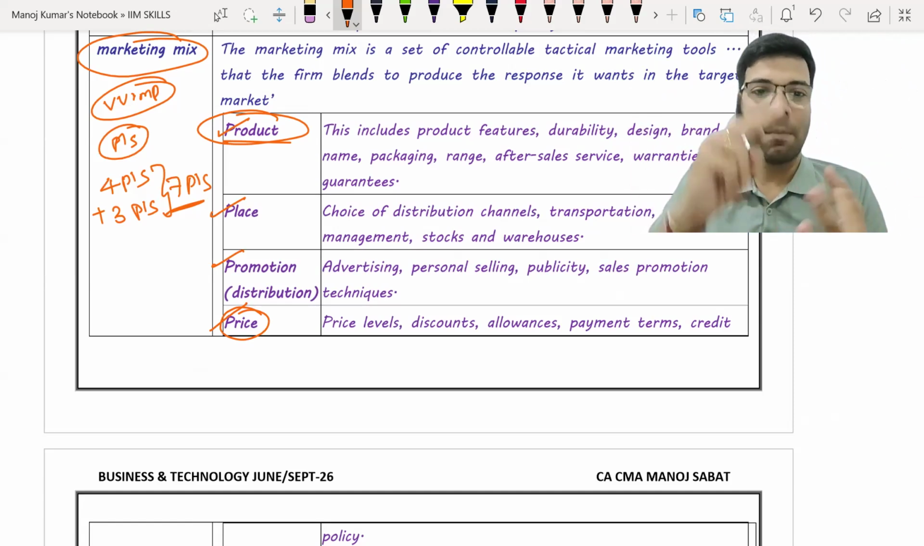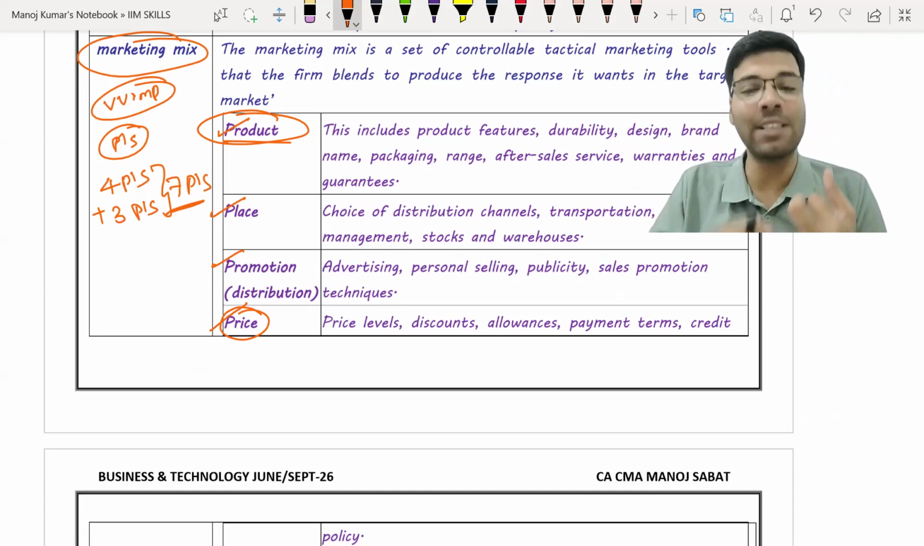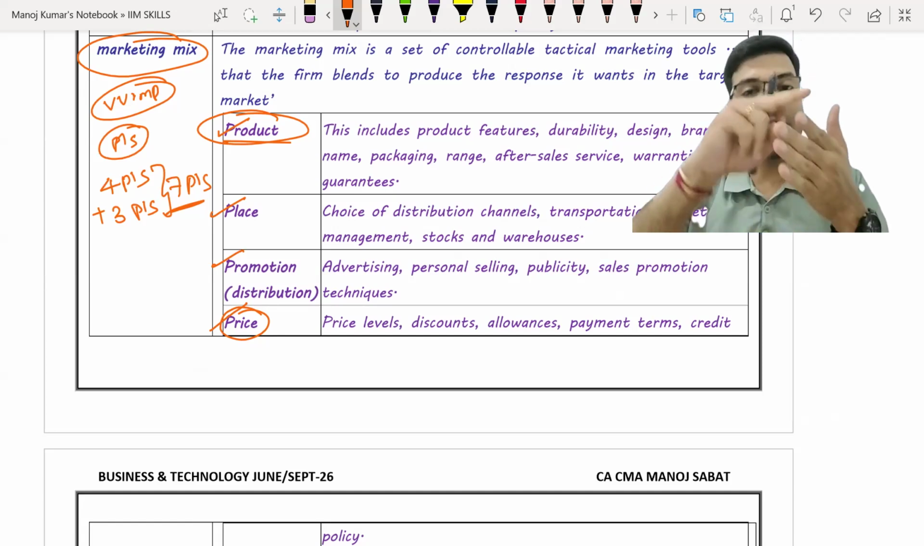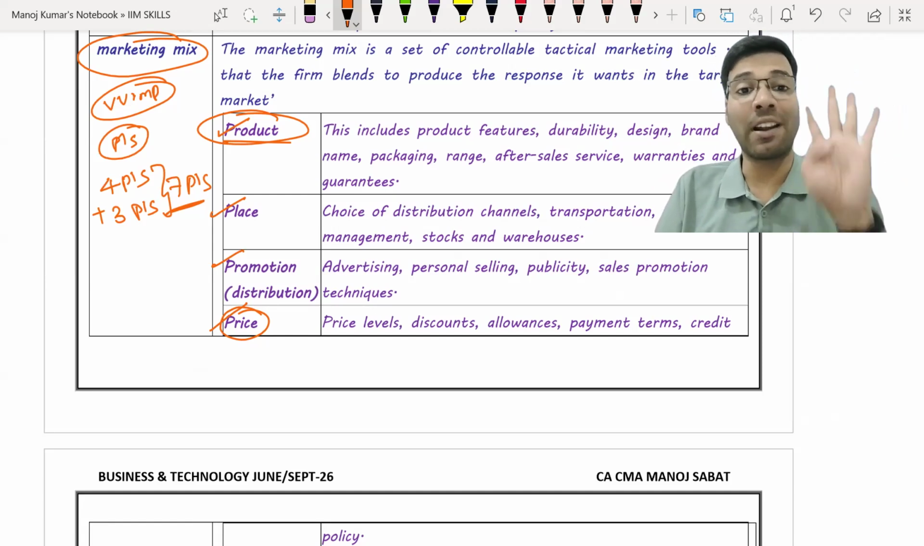Product, price, place, promotion. These are called as what? 4 P's of marketing mix.